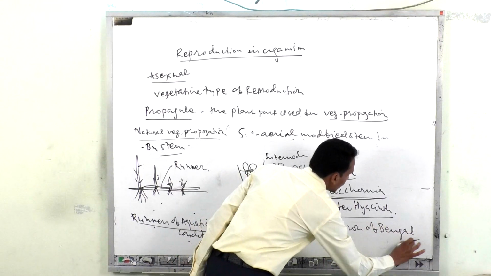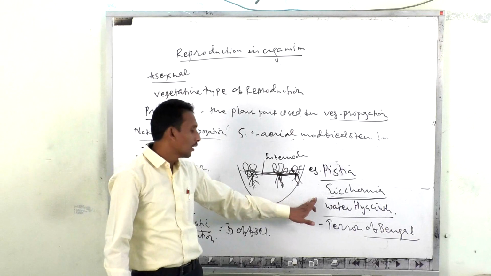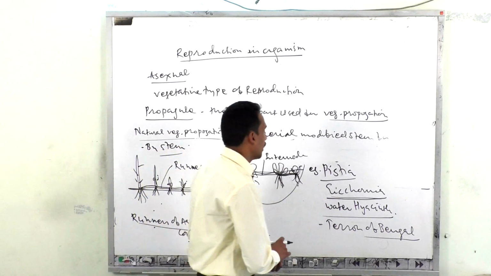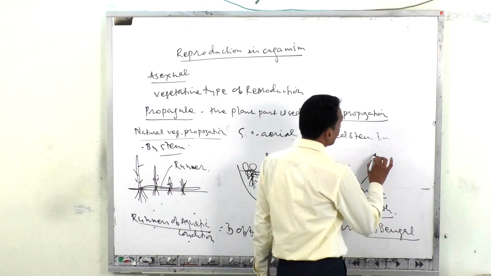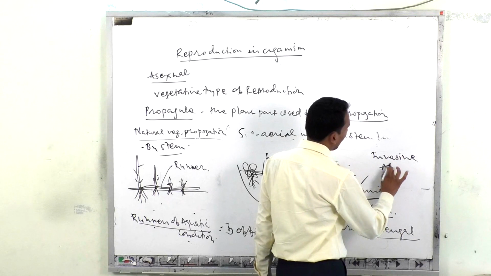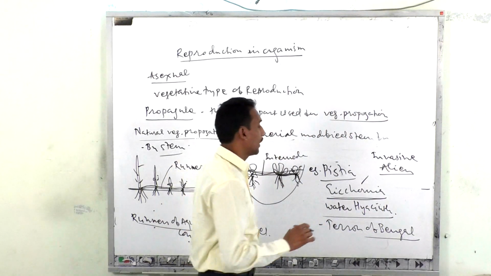Why is it called the terror of Bengal? Because this plant, Eichhornia, is an invasive alien plant.